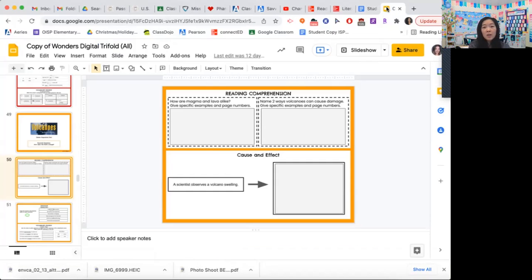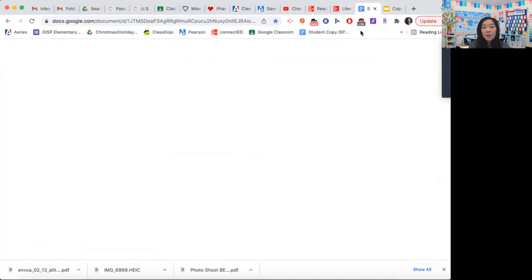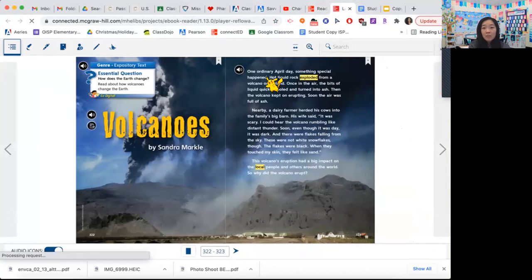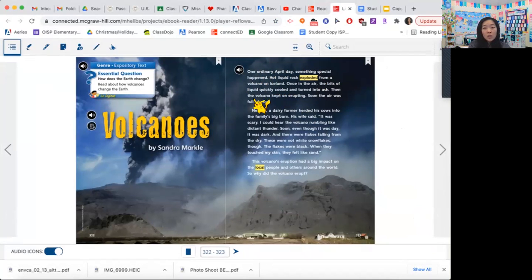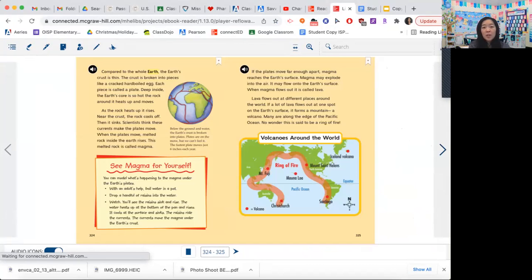So the question again was, how are magma and lava alike? What I'm going to do is skim through this and see if I can find the words magma and lava. Okay, I see volcano. I see black. I don't see anything about lava or magma on the first page. So I'm going to go to the next one. Okay. I do see magma for yourself.